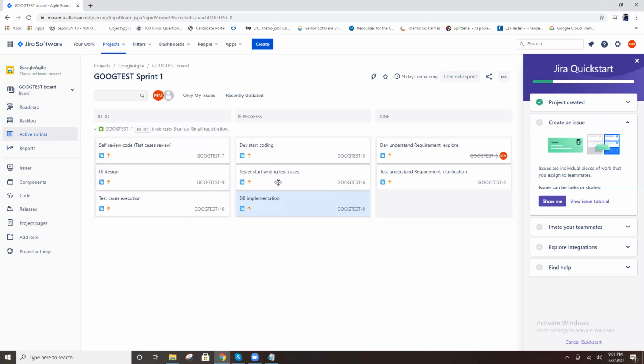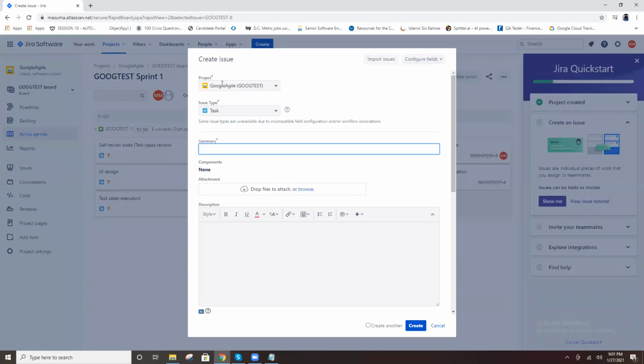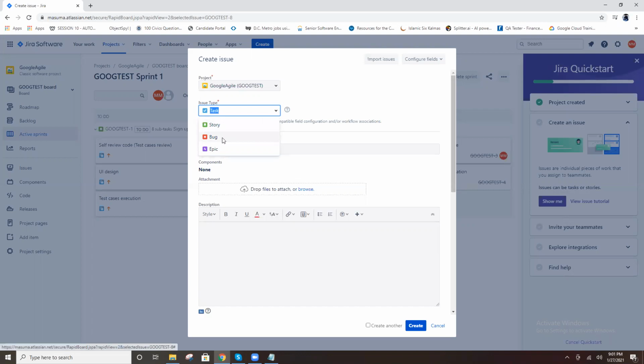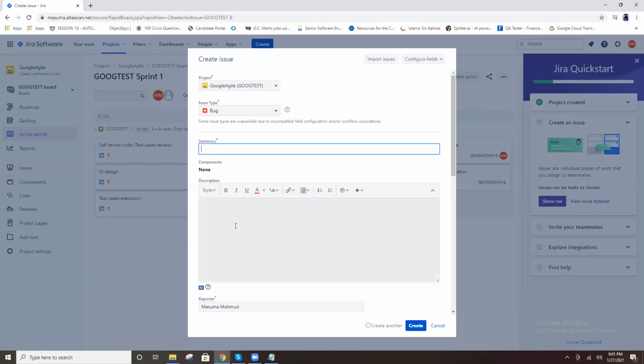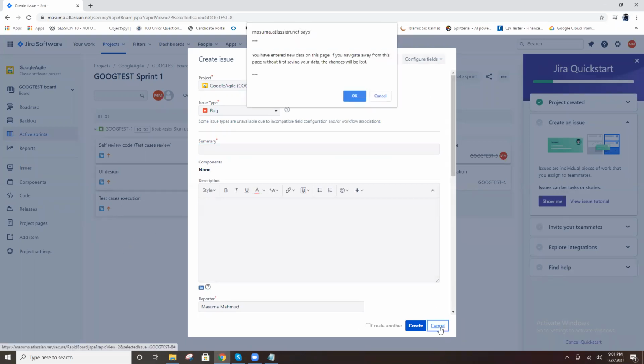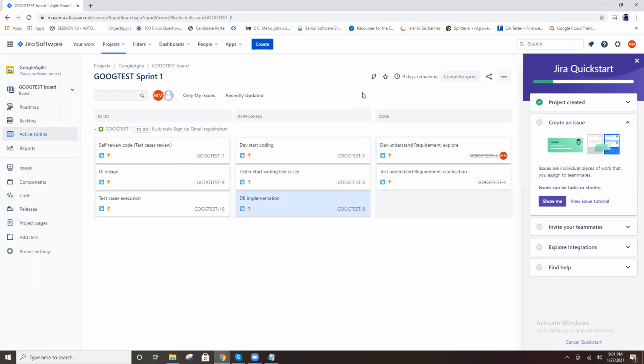And you start working, move to in progress, completed, move to done, like that. If you find any bug, same: create, project, and type is bug. Summary, description, create, and it is automatically displayed here. The developer is assigned that bug and moves it to in progress. Completed, move to done. Like that, you can move the bug status here. This is the Scrum board.